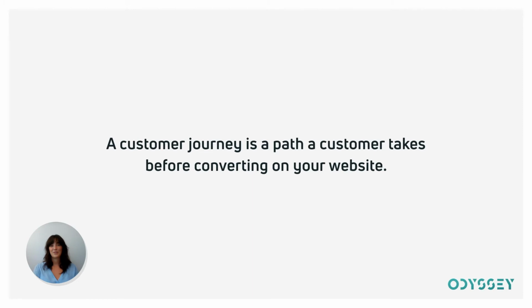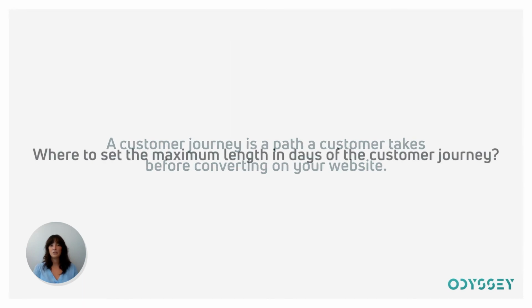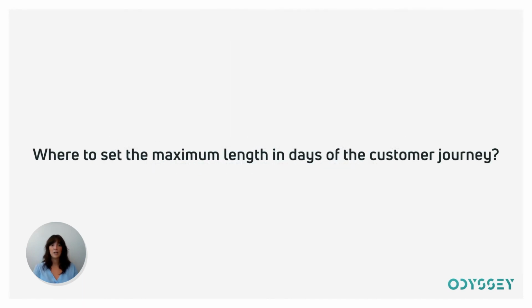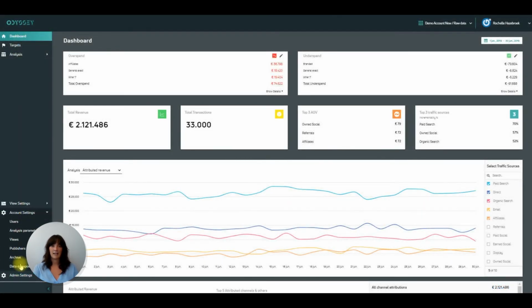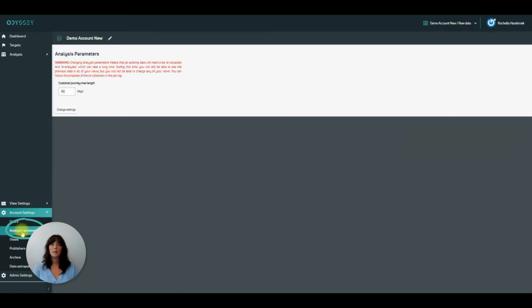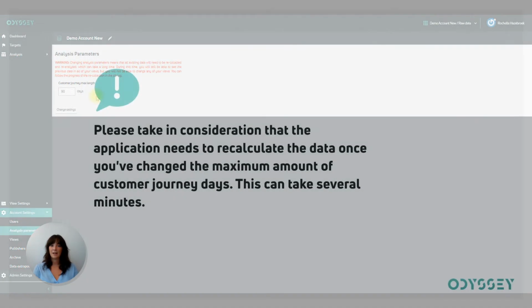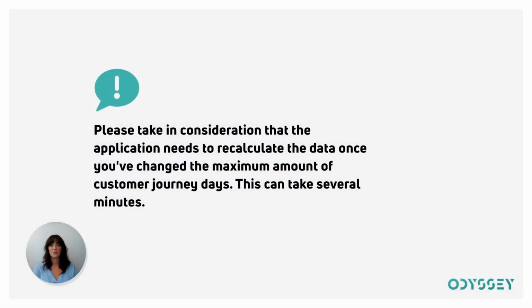The default setting for the amount of customer journey days is 90 days in Odyssey. But during the onboarding call together with your onboarding manager, you will discuss what is preferable for your company and aligned with your target audience. If you want to change this at a later stage, you can do this by clicking on Account Settings and clicking on Analysis Parameters. Please note that when you change the maximum amount of days of a customer journey, the application needs to recalculate the data, which can take a couple of minutes.